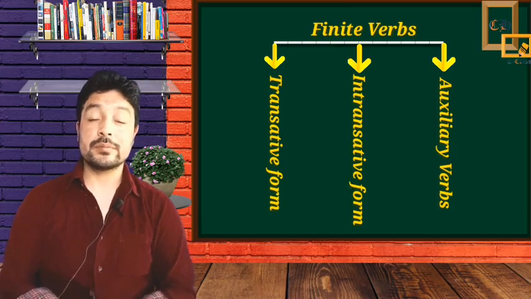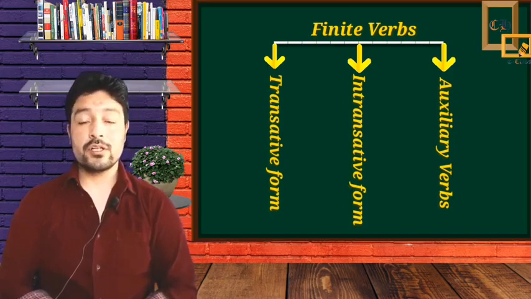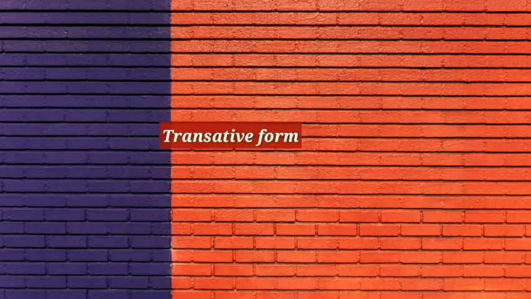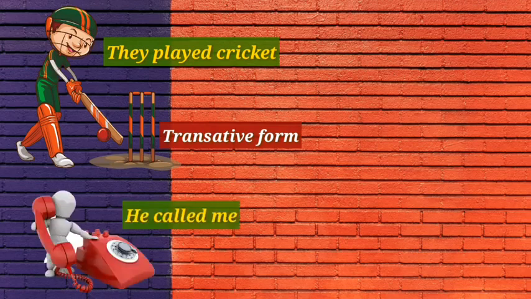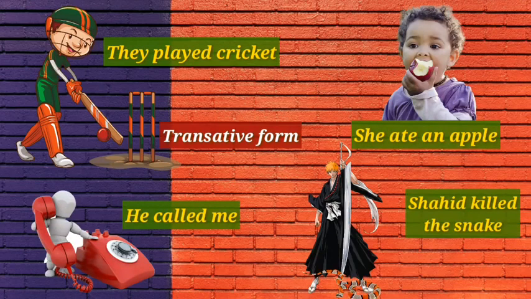A transitive verb is a verb in which the action passes forward from a doer to an object. Let's see these examples. They played cricket. He called me. She ate an apple. Shahid killed the snake. So you can see the objects like cricket, me, apple, and snake are receiving the actions of playing, calling, eating, and killing. So the verbs played, called, ate, and killed are transitive verbs, which need an object to complete their sense.